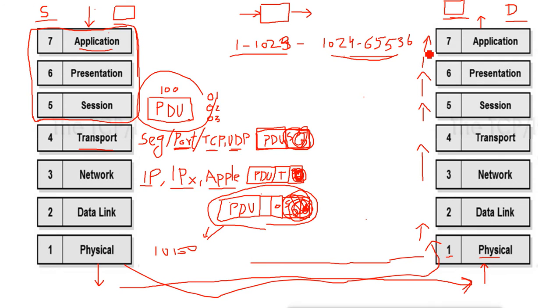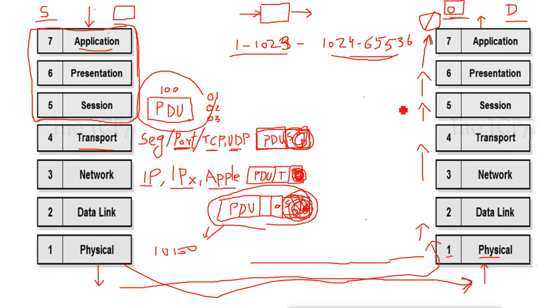Based on that, it will forward the data to that application, and the application will accept the data. What will the application layer do? It will forward the data to the related application, and we see the data on our machine here.